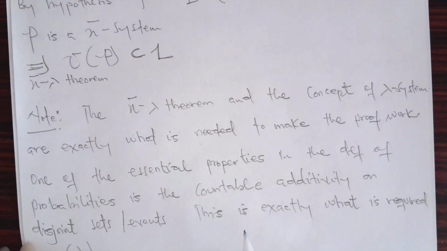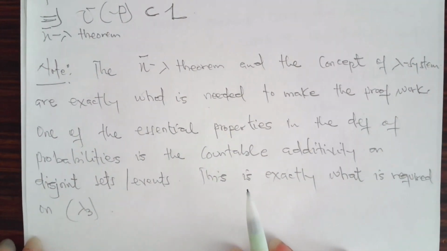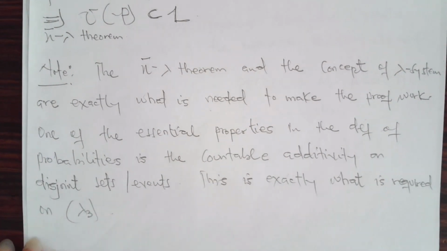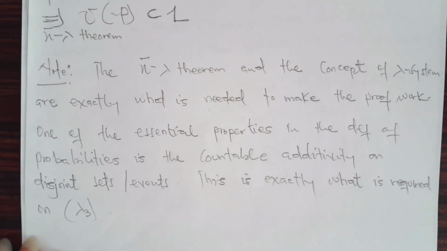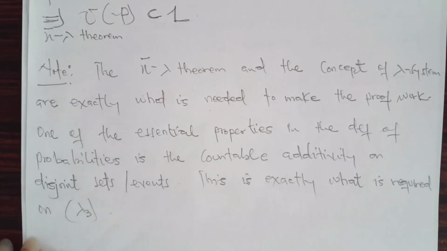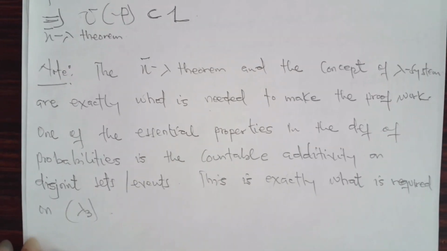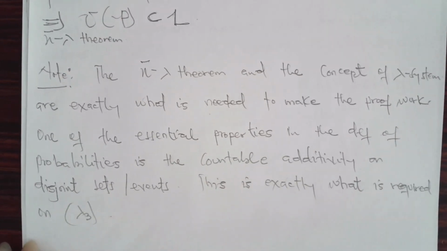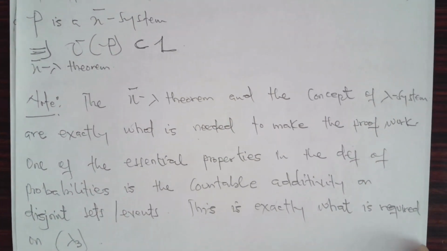So lambda 3 needs disjointness in its elements, and this helps us uniquely extend a P measure from a field to a sigma field, because if we define any two measures, they agree on the class that we are talking about. Okay, so this is the uniqueness of the extension that you've been looking for.